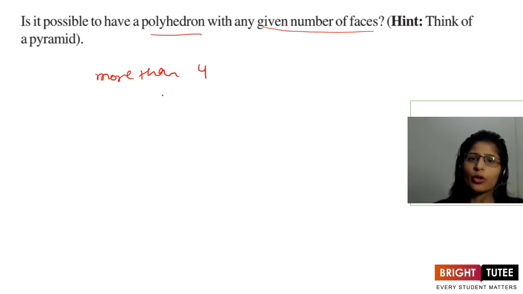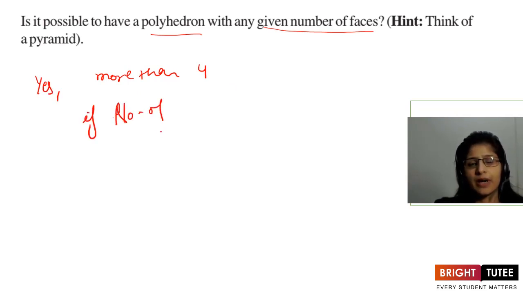It is only possible when we have the number of faces 4 or more, not less than that. Then a pyramid will not be possible. So the answer is yes, if the number of faces is greater than or equal to 4.